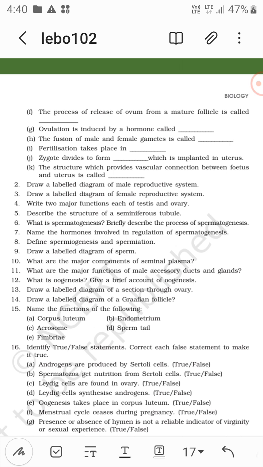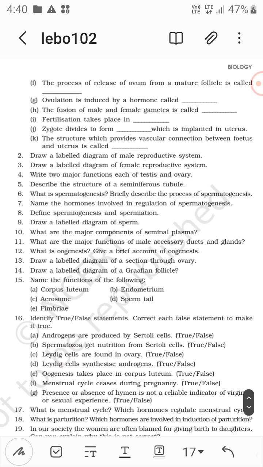So acrosome, it helps to fertilize the ovum, and it dissolves the membrane of the ovum. So it helps in fertilizing the ovum, right? A sperm tail is for motility, 40% vigorous motility and 60% normal motility. Fimbria collects the ovum, right?